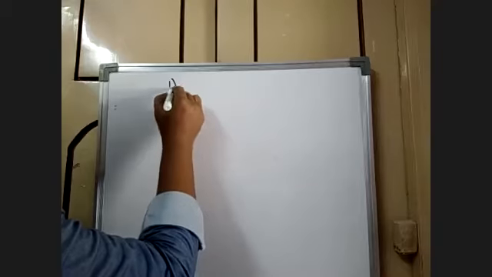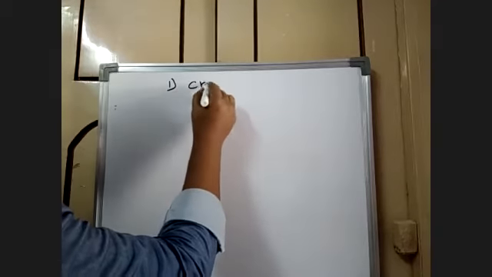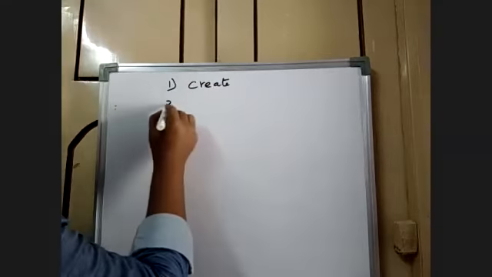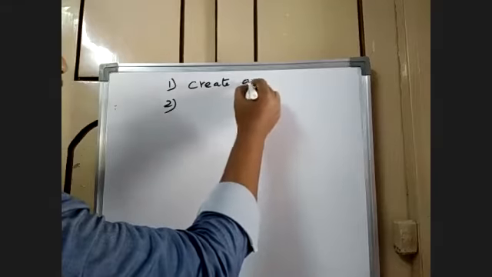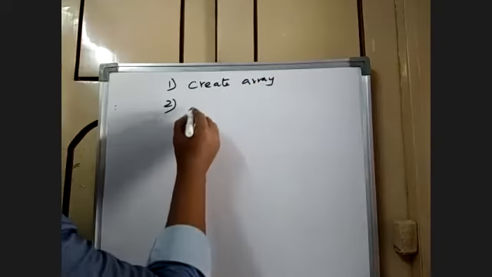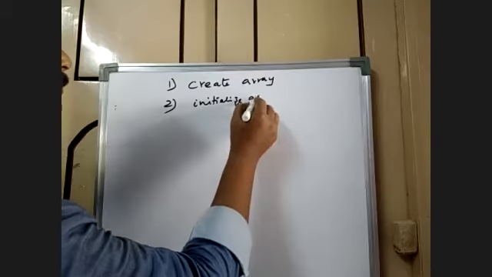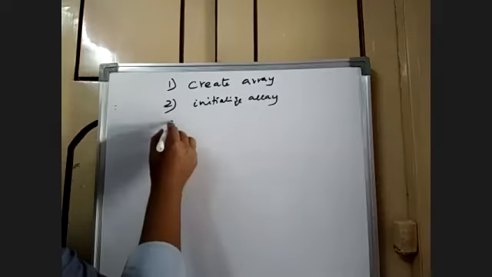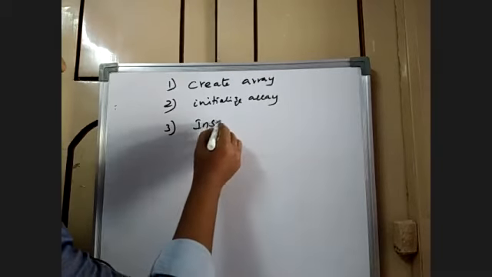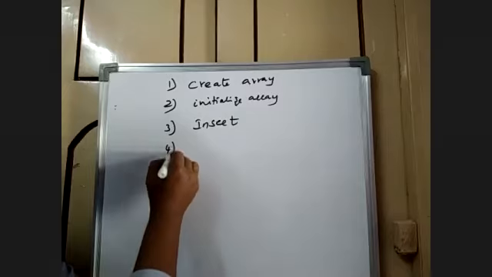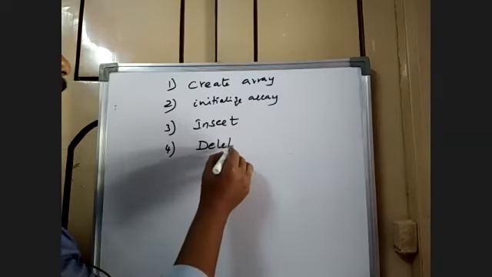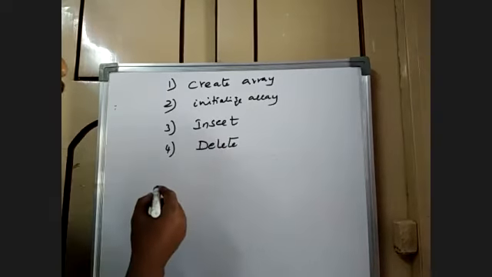Now, another important aspect you are supposed to understand before getting into the problems. The basic set of operations: you create an array, you initialize the array. Later on, you try to insert a new element, and you may try to delete one element from the list.